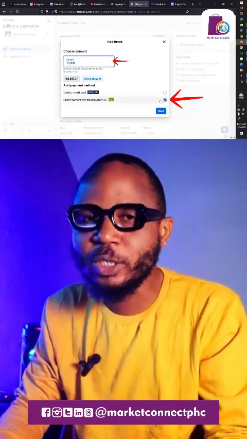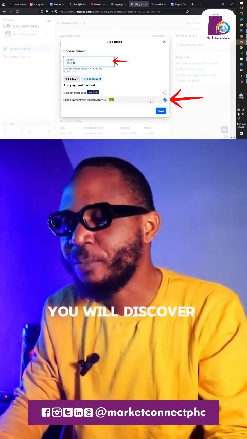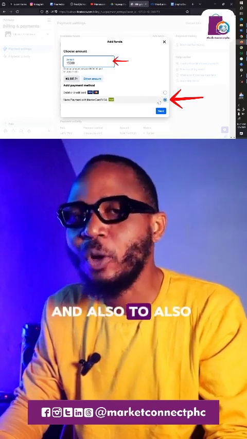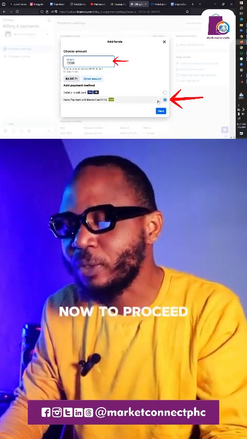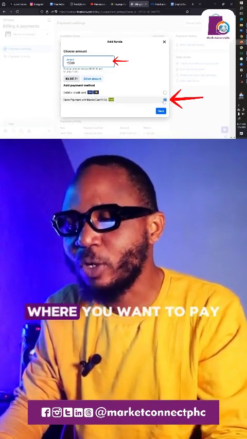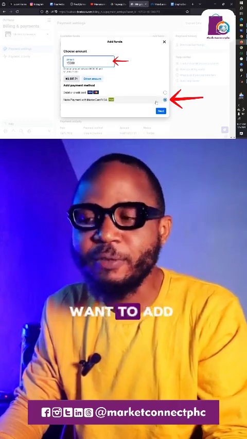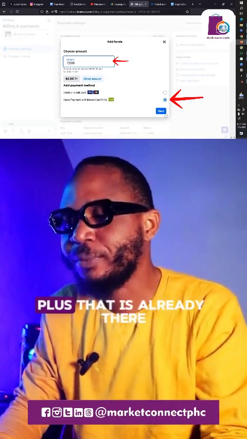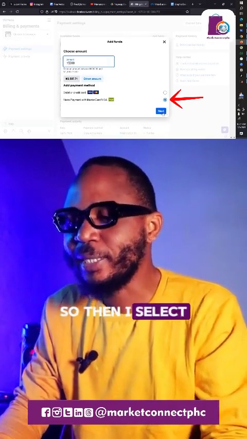If you pay attention to the screen in front of you now, you will discover that you get to add a method of payment and also to fund the account. As we proceed, you will understand. So add the amount you want to pay. For me now, I want to add 15,000 naira to the 20,000 naira plus that is already there.